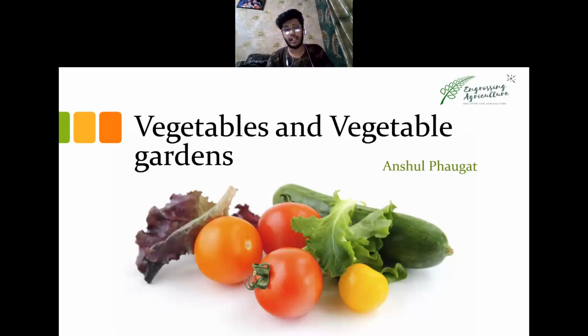There's a subject in which you have to learn about production technologies of vegetables, spices, and also some other plants, which vary from university to university and from syllabus to syllabus. Because of the latest Dean Committee, the vegetable garden is a part of the syllabus of the subject production technologies of vegetables and spices. So let's start with vegetable and vegetable garden.